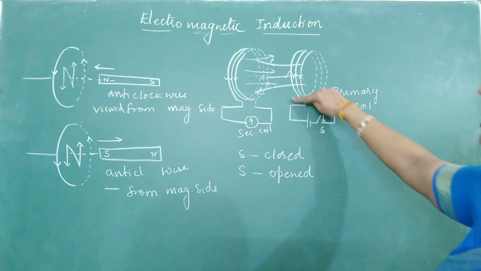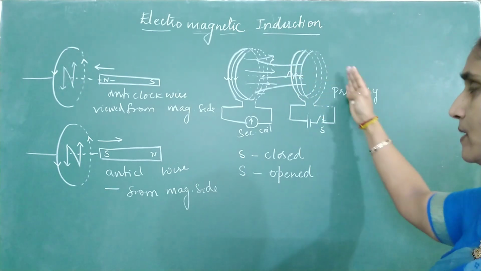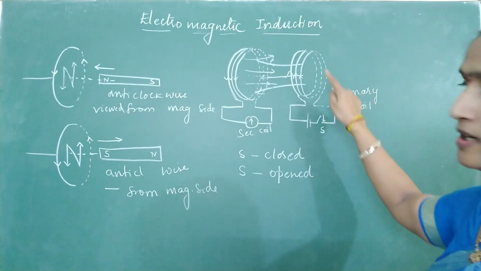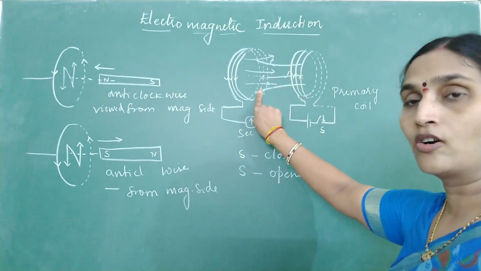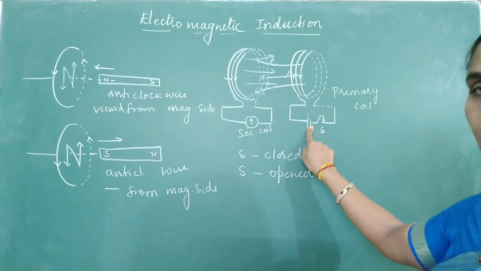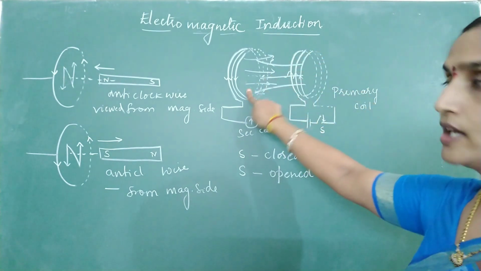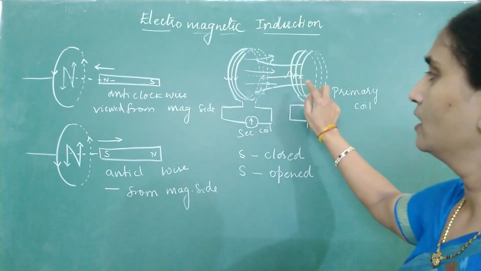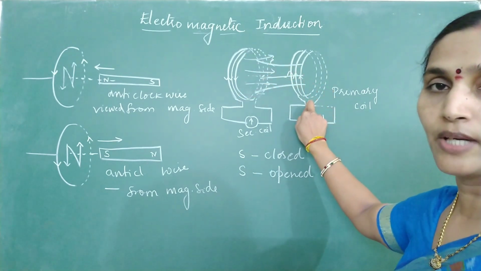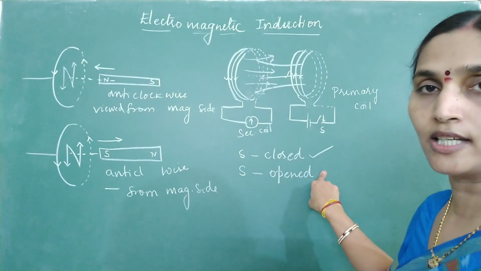If the current in the primary coil is clockwise when you view from this side, what should be the current in the secondary coil? Opposite to primary. So when you close the switch, as current is increasing, current in the secondary coil will have a direction opposite to that of the primary coil. This is the first case when you have closed the key.